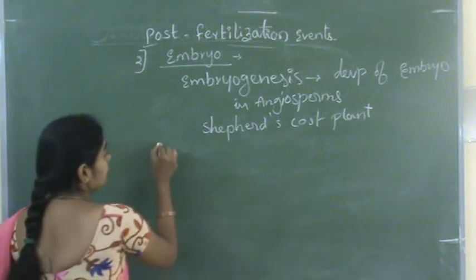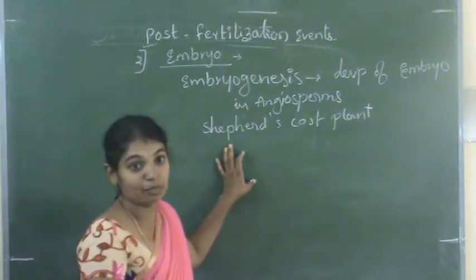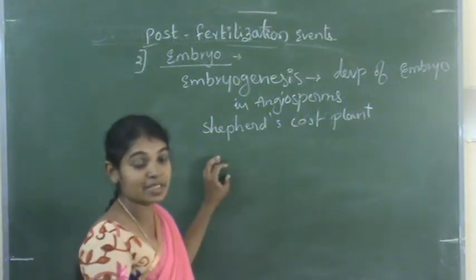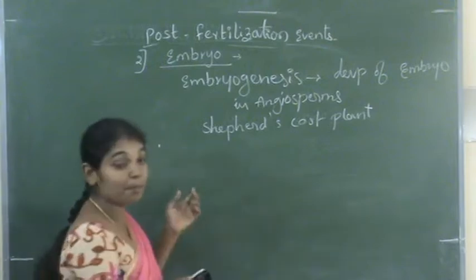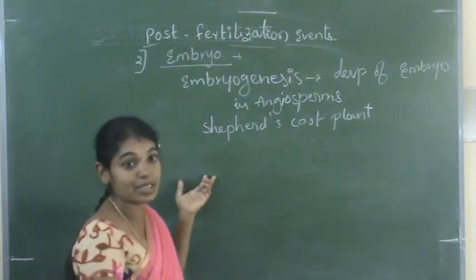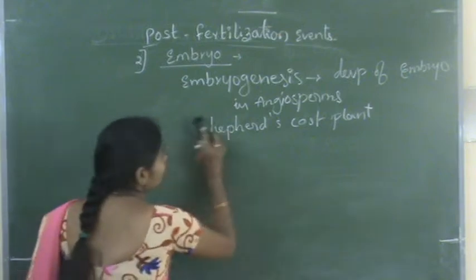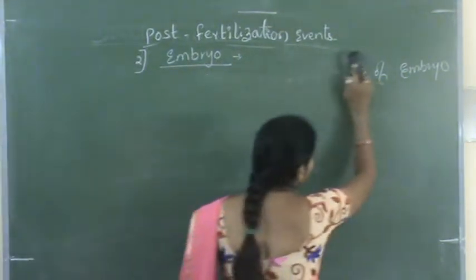And here there are two types of angiosperms, dicot and monocot. The dicot embryo is entirely different from the monocot embryo. So how does the dicot embryo develop and how does the monocot embryo develop? First we will see the development of the dicot embryo.